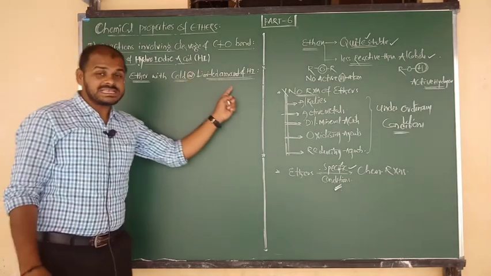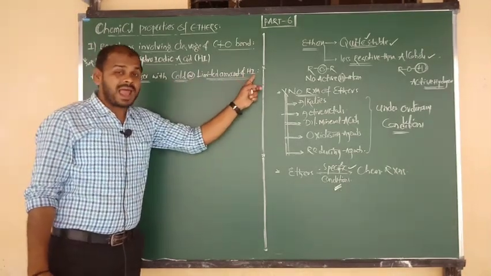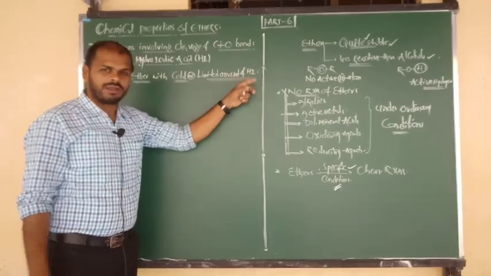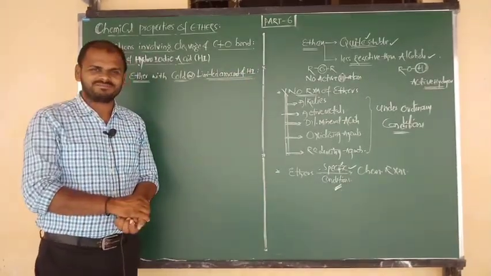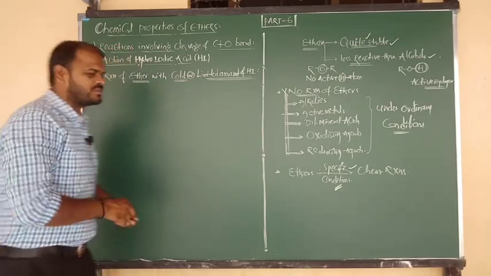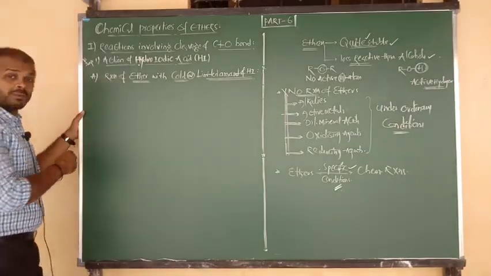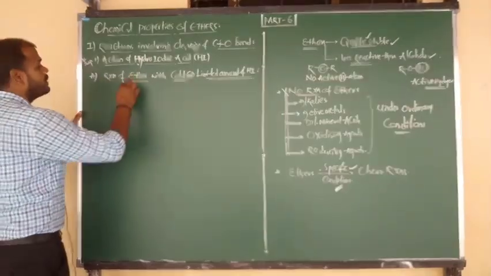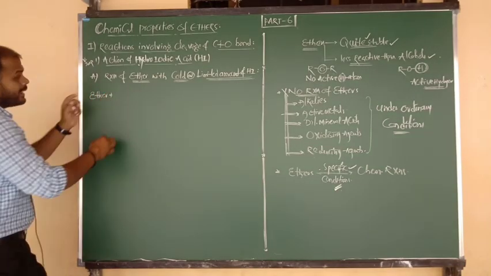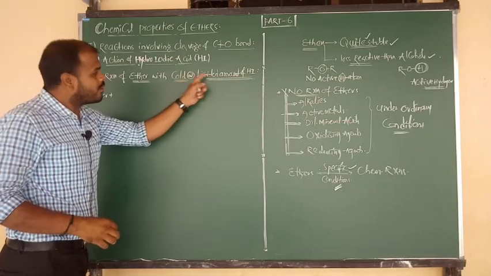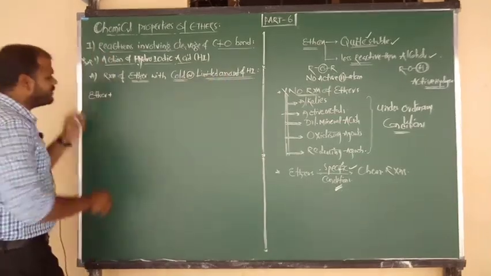So I have given the conditions here, look, beta. It is not simple hydrogen iodide: cold hydrogen iodide, and we can say limited concentration of hydrogen iodide. Now we are going to discuss it. First of all, I am going to give the statement. Try to observe: it is a property of which compound, beta? Ether. Ethers on reaction with cold or limited amount of HI.